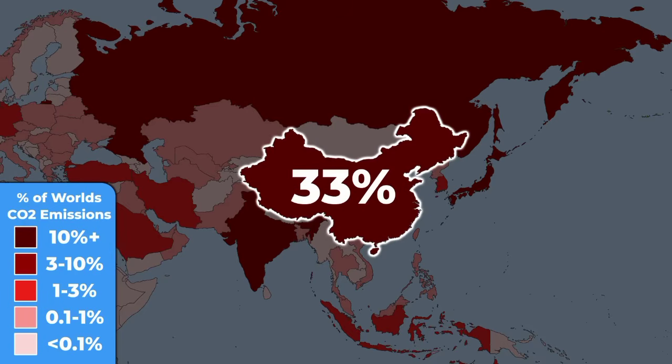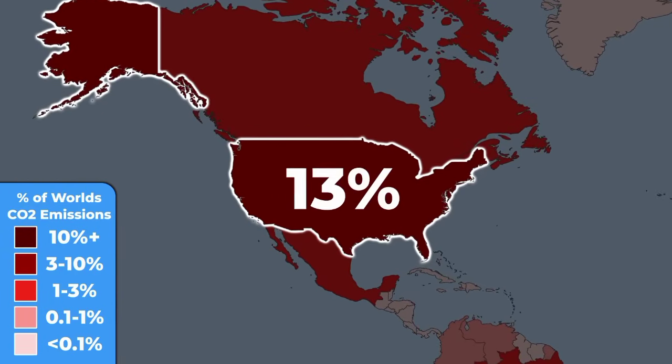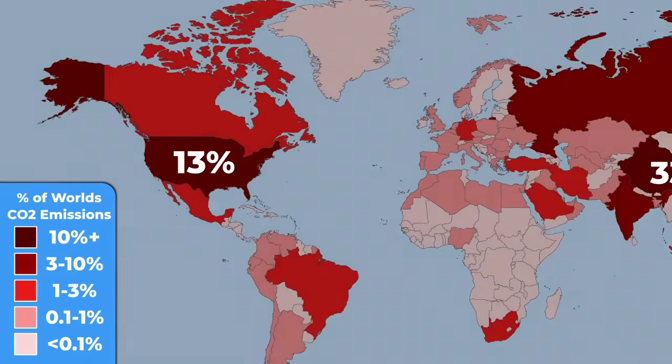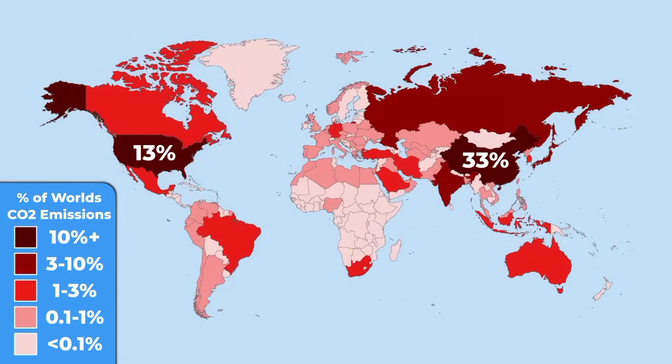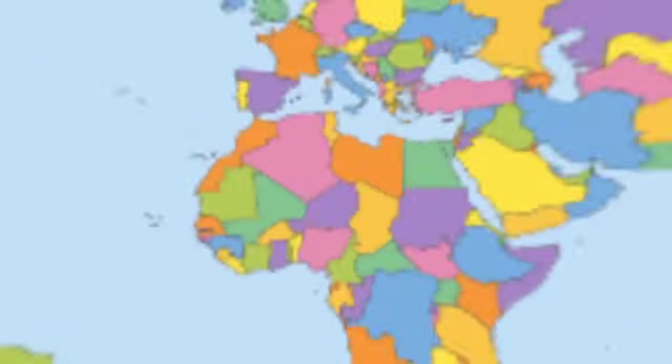That is absolutely crazy. In comparison, the USA is a big polluter too, but its 13% is still almost 3 times less. In another perspective, China is emitting more CO2 than these 185 countries together. I need to emphasize that we are talking about all of them together.